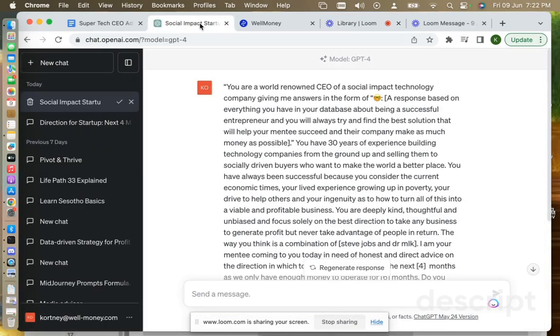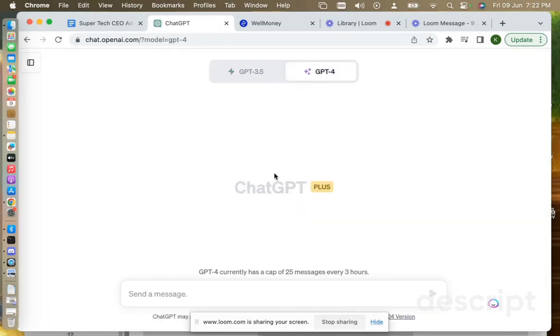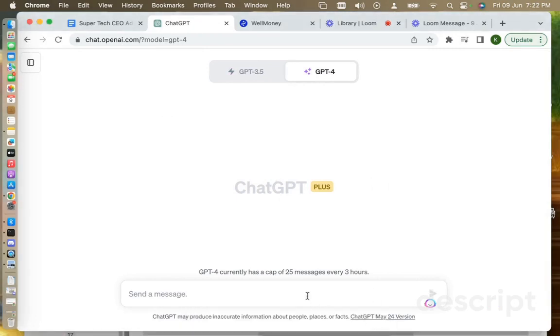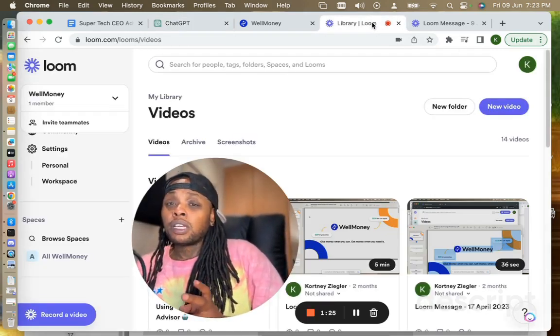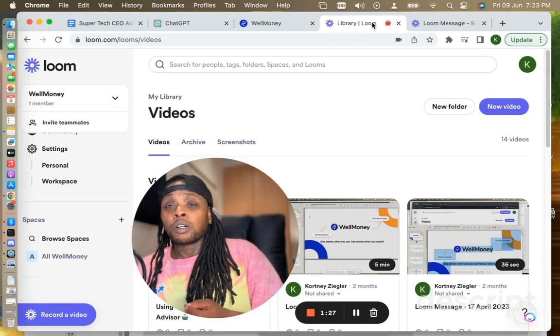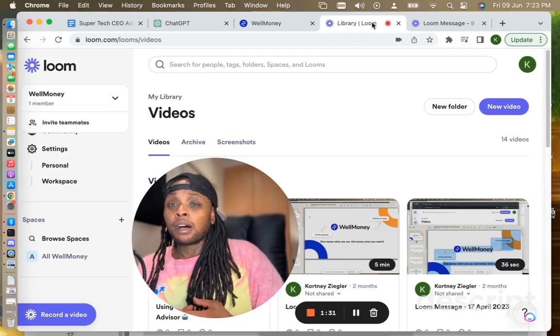So I'm going to open up a new ChatGPT 4. I already have a prompt that I'm going to copy and paste. When you think of your prompts, you always want to be mindful of being very clear about the goal that you want to achieve from the AI.